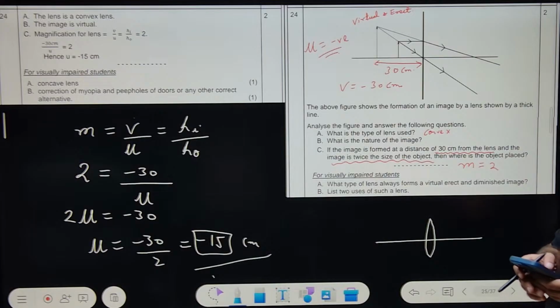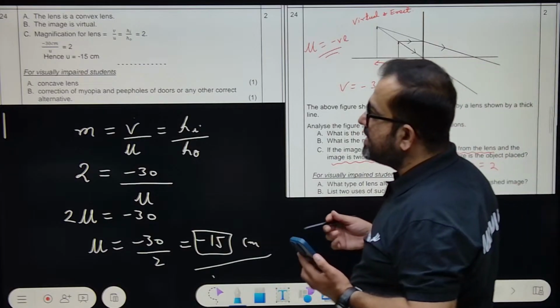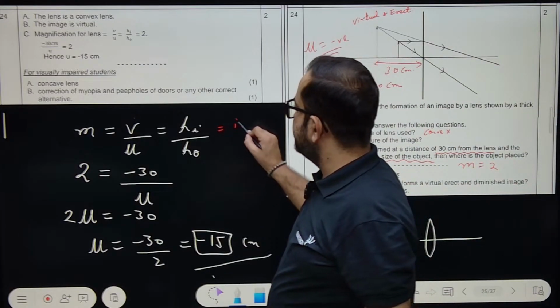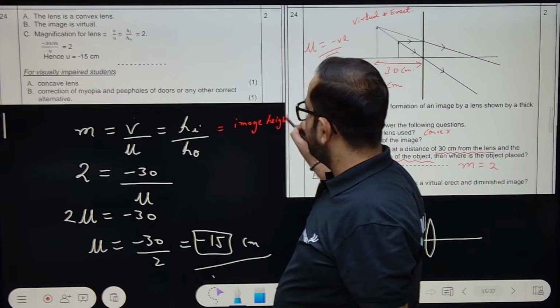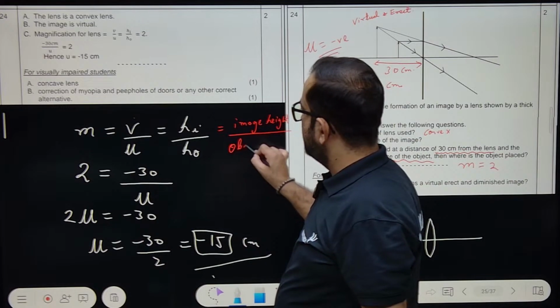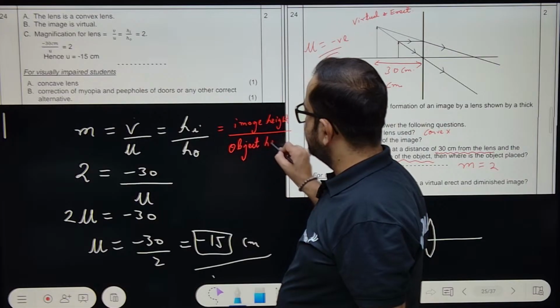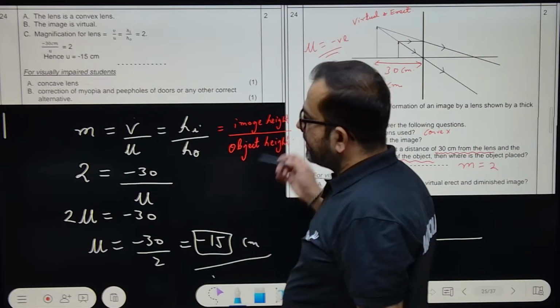What is HI? HI is image height, image height upon object height. Okay. Copy this.